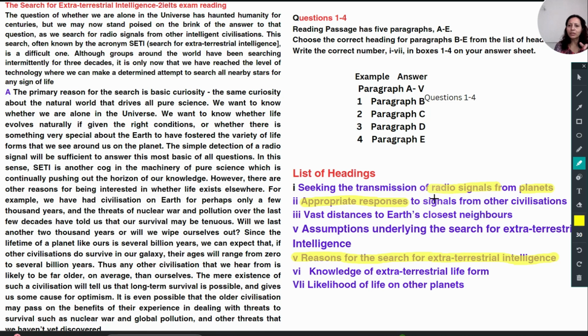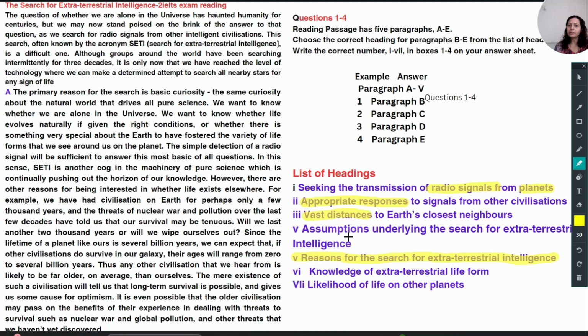So in the first, they were asking for looking for the transmission of any radio signals from other planets. Now here, when they are getting signals from other civilizations, appropriate responses to signals means from our side, from Earth, from humans, any responses to signals from other civilizations. Third is vast distances. Of course we are sitting on the earth, and for other planets there may be a huge distance, like kilometers, or maybe any other word they may be using to give the distance. Vast distance to earth's closest neighbors.